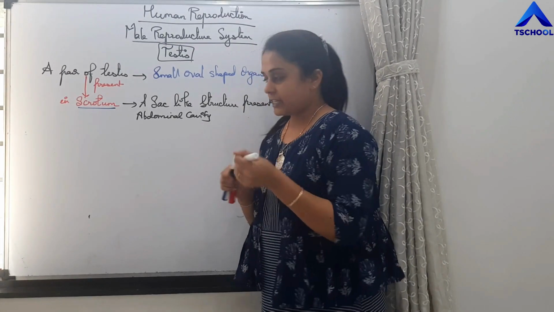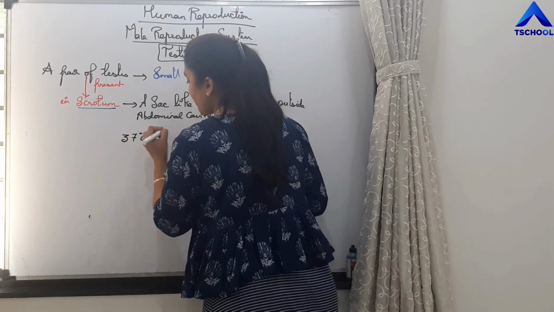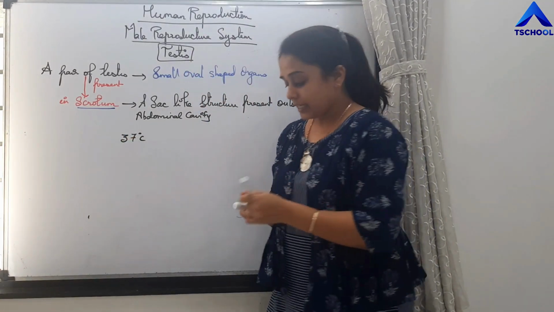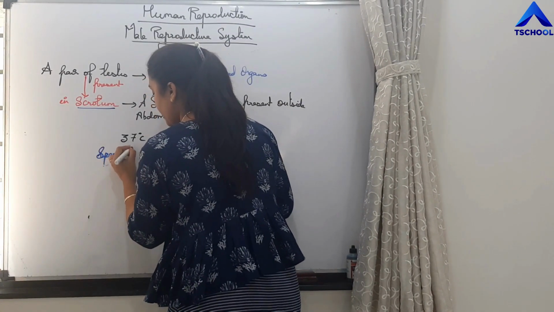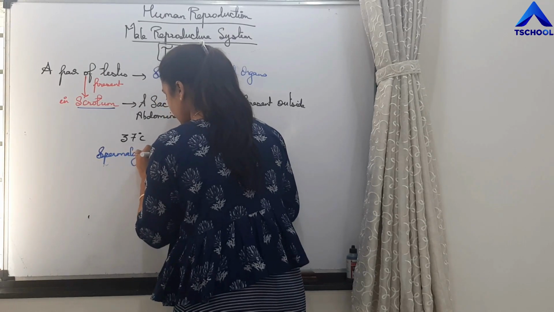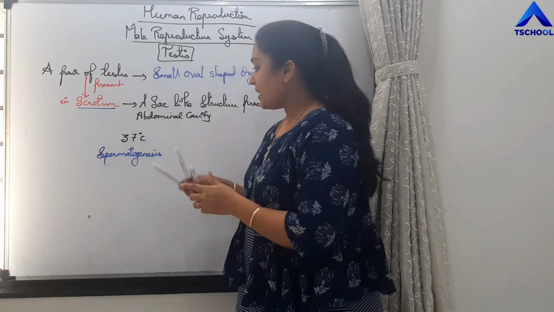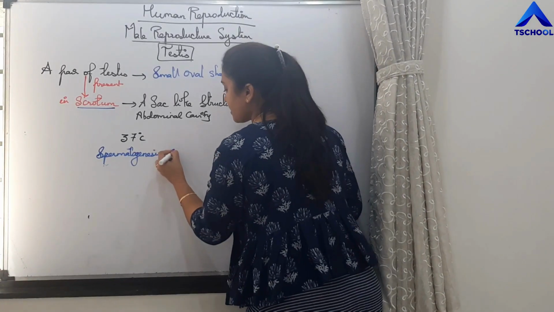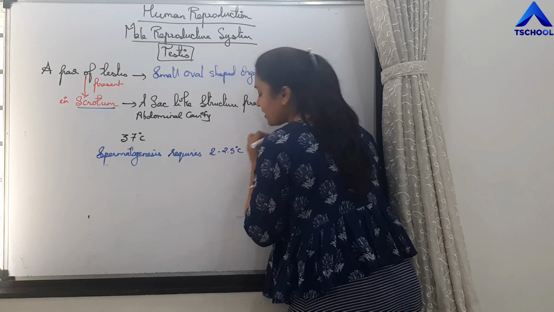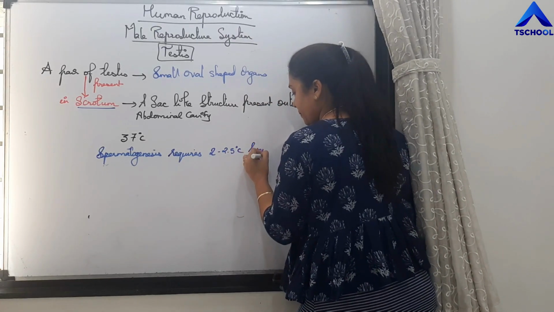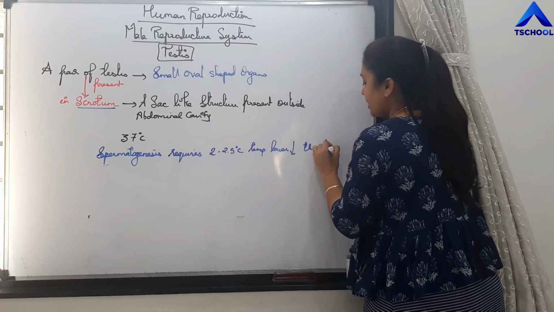So students, we know that our general body temperature is 37 degrees Celsius. But the process of spermatogenesis, means production of sperm, requires 2 to 2.5 degrees Celsius temperature lower than body temperature.